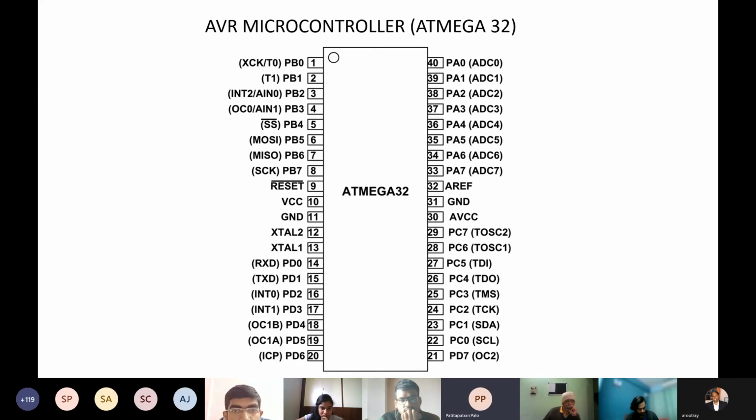This is a simple Atmega 32 pin diagram, and there are four input-output ports that you can use: PA port A, PB port B, PC port C, and PD port D. The others are ground pins and voltage pins. So these four ports are what we'll be using. Port A has ADC in it, so you need to write code to enable the ADC of this chip. By default, it is not enabled. Port B, port C, and port D are all input-output ports that you will be using.